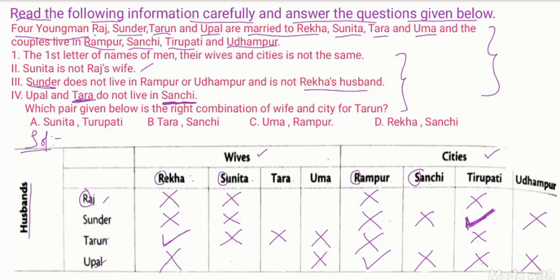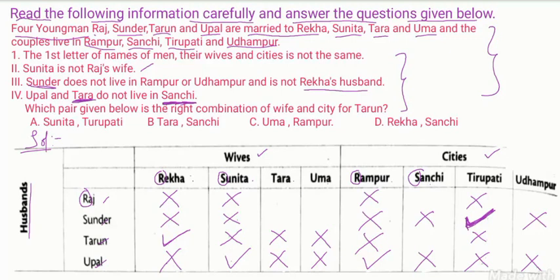Next, coming to Sunita, look column-wise. Raj did not marry Sunita. Sundar also not. Tarun also not. There is no relation with Raj, Sundar, Tarun. Then definitely Sunita is the wife of Upal. So Tara is not the wife of Upal. So you can put a cross mark. This is the information we got here.